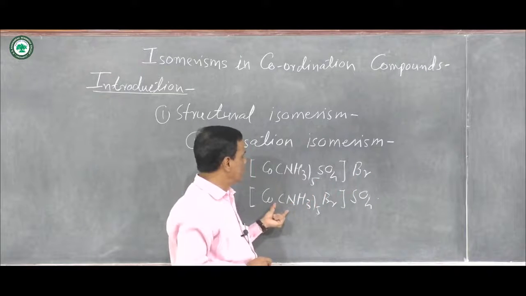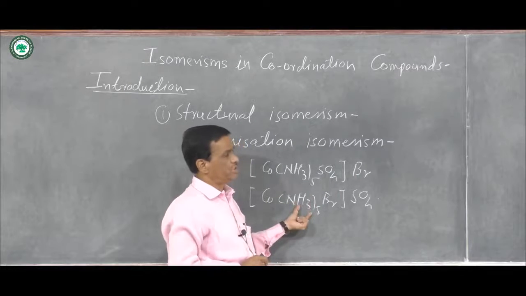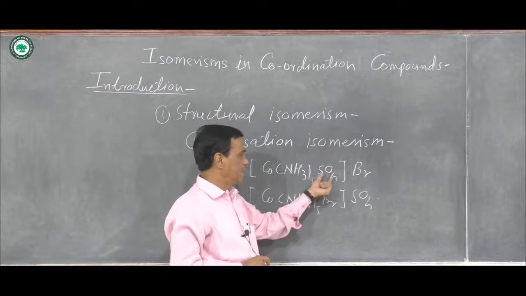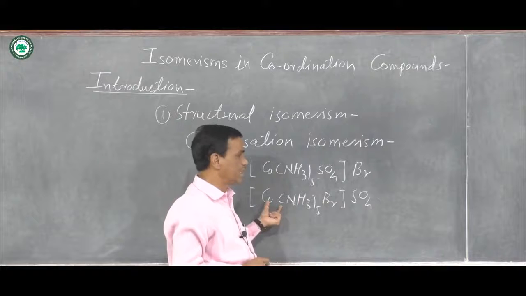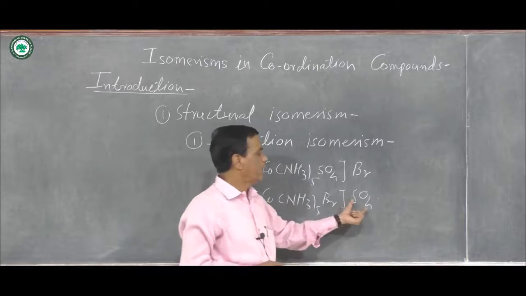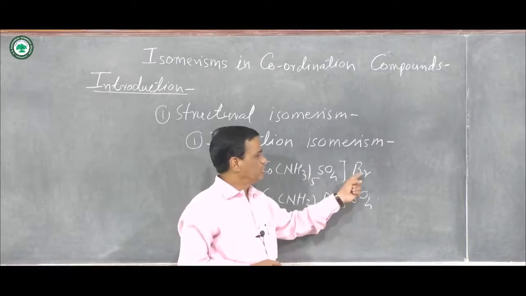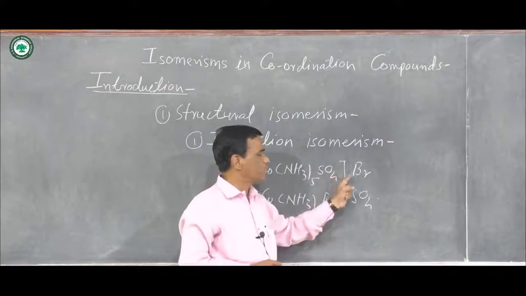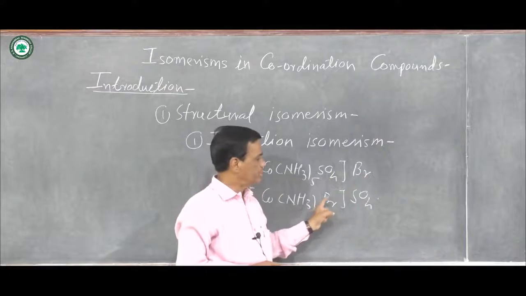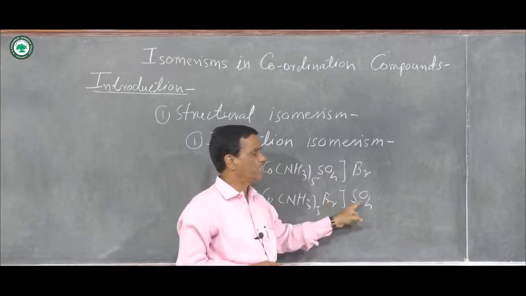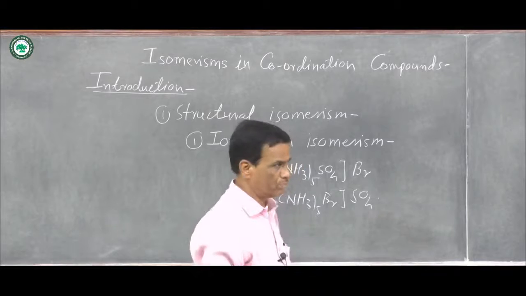In second compound again, cobalt metal ion is at the center position. 5 NH3 ligands are directly attached, and in place of SO4, here bromide ligand is in the first pair and directly attached to the cobalt ion, and SO4 double minus ions are outside this bracket. There is an exchange between SO4 double minus and Br minus, and this is the example for ionization isomerism.